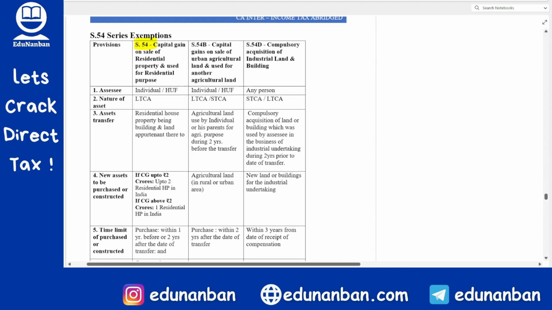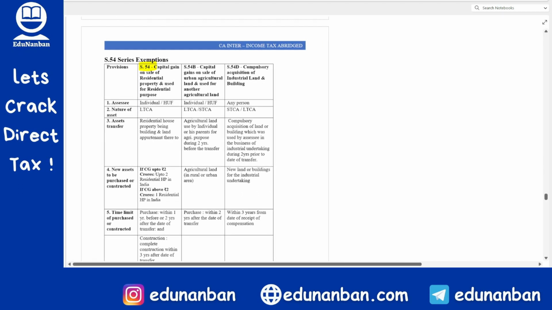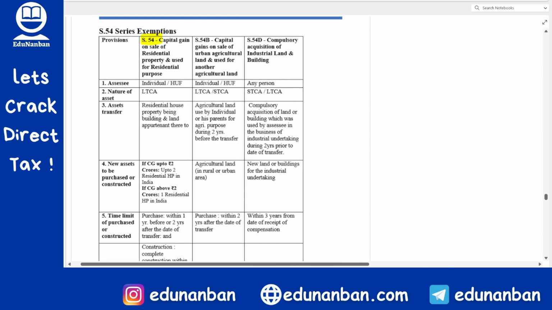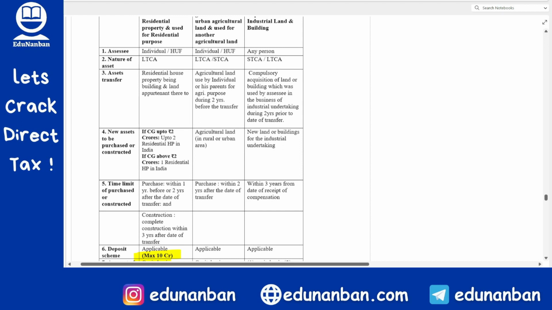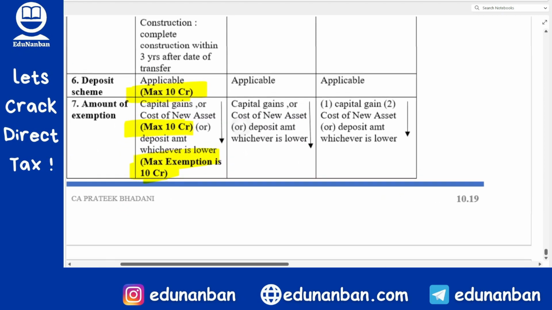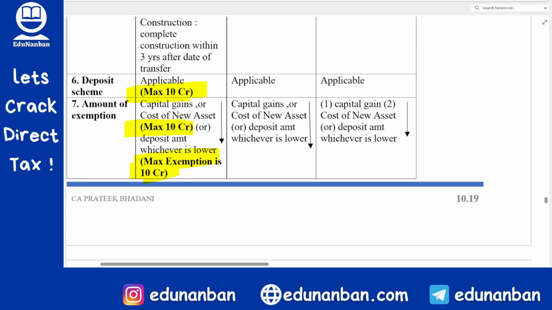So section 54, we had learnt about exemptions under the section 54 series, so 54, 54B, 54D, etc. Now section 54 is capital gain on sale of residential property used for residential purpose, and the new asset should also be a residential house property. In such case, what is the new provision? The new provision is that the maximum exemption has been limited to 10 crore rupees. It means the cost of the new asset maximum should be 10 crore.